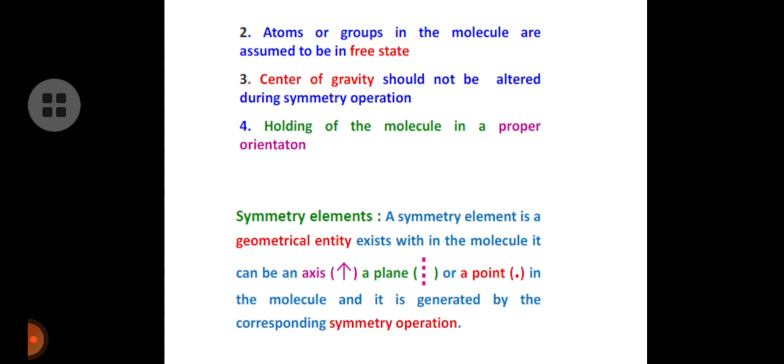Atoms or groups in the molecules are assumed to be in a free state. The center of gravity should not be altered during the symmetry operation, so the molecule is held in a proper orientation. Symmetry elements are geometrical entities that exist within the molecule. It can be an axis, shown by an arrow, a plane, shown by dotted lines, or a point in the molecule, and it is generated by the corresponding symmetry operation.